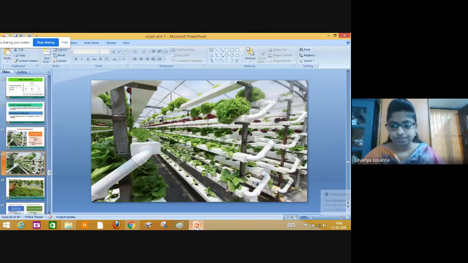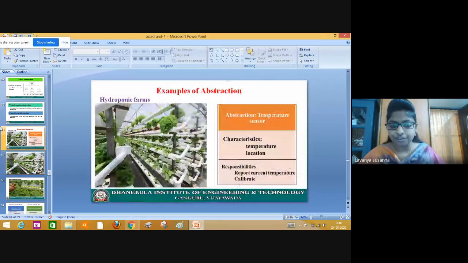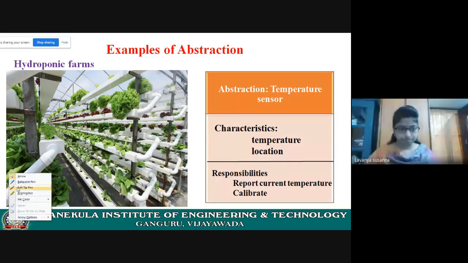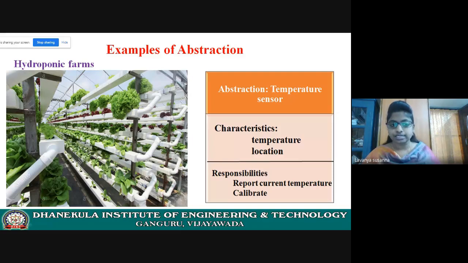Now let us see. First, we need to identify the abstractions. We need to identify the classes. In order to identify the classes, first you need to understand what a hydroponic farming system is. I hope you understood what a hydroponic farming system is. Now let us see the abstractions and identify the classes.